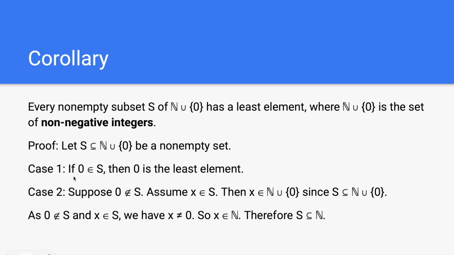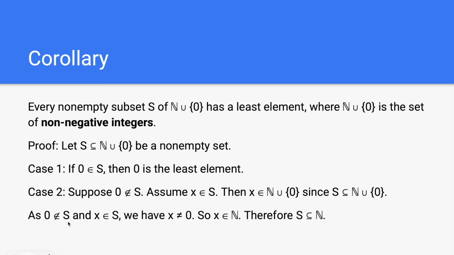Case 1. If 0 belongs to S, then 0 is the least element. Case 2. Suppose 0 does not belong to S. Assume x belongs to S, then x belongs to N union the set containing 0, since S is a subset of N union the set containing 0.